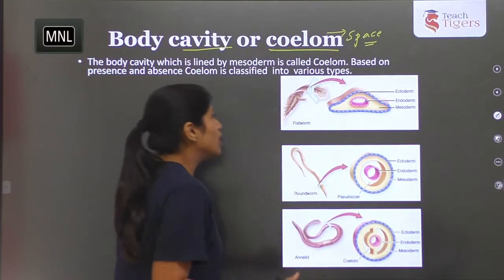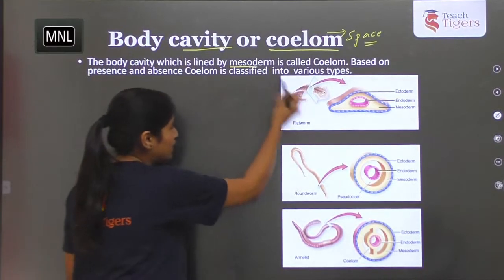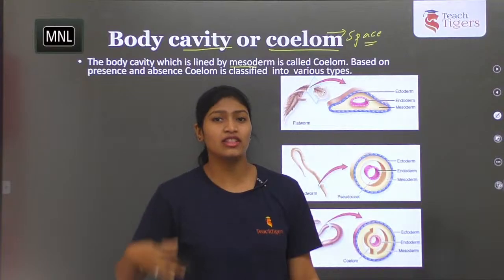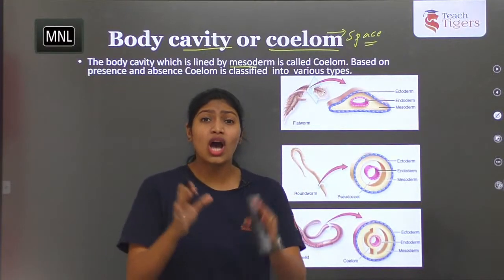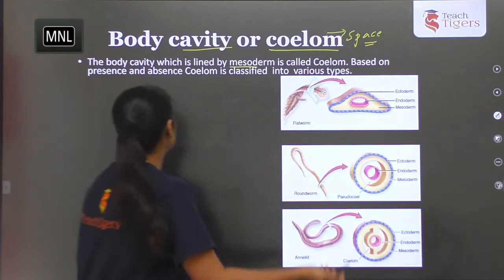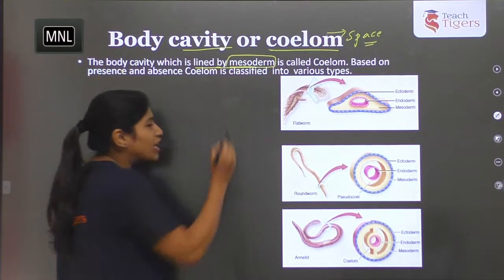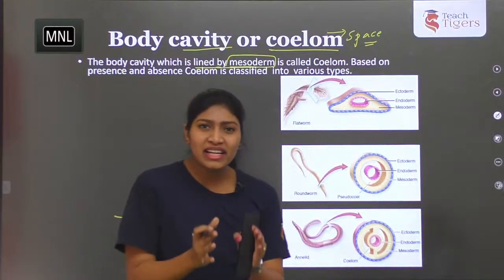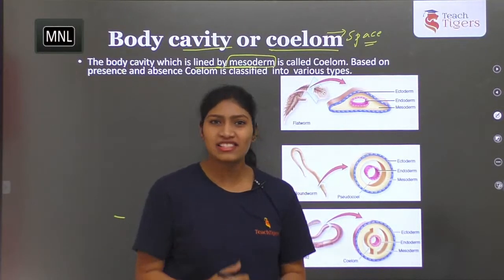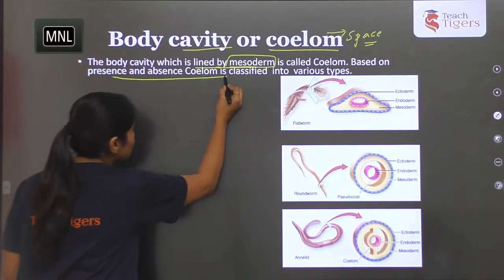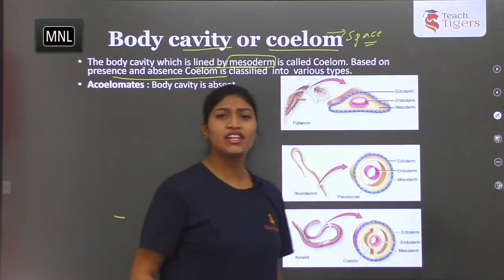So if the coelom is present, the organisms are called coelomates. If coelom is absent, then the organisms are called acoelomates. So how are they classified? The body cavity which is lined by mesoderm. Already we know what is mesoderm. That's the middle germinal layer in the triploblastic organisms. So based on the presence and absence of coelom, organisms are classified into various types.